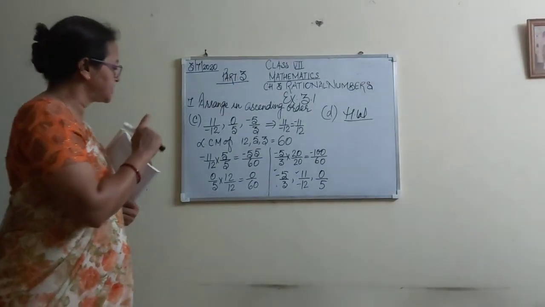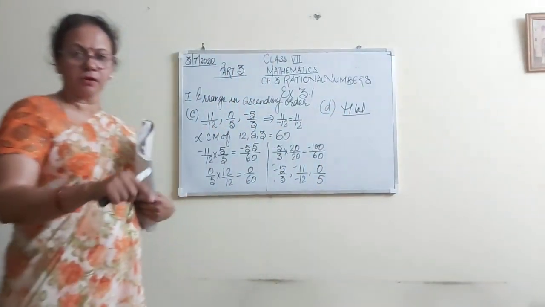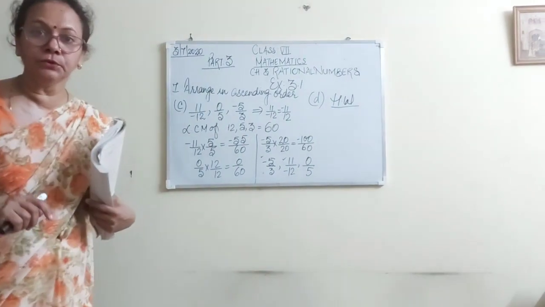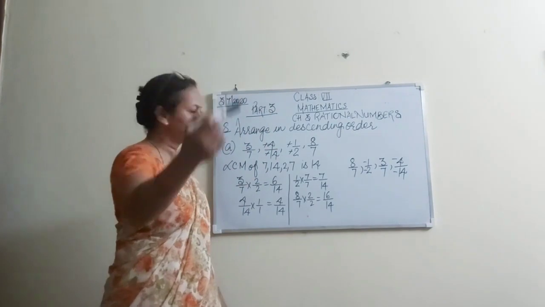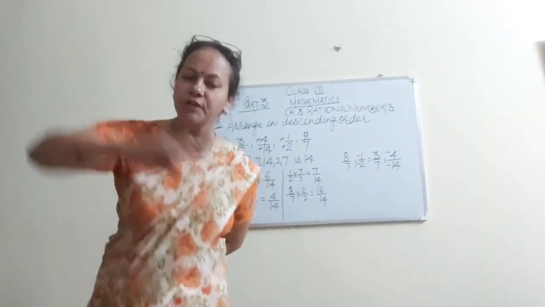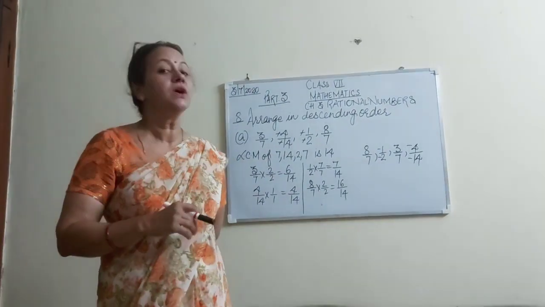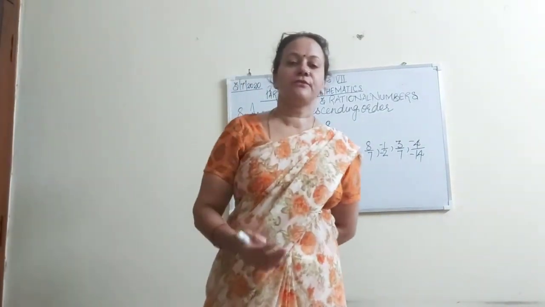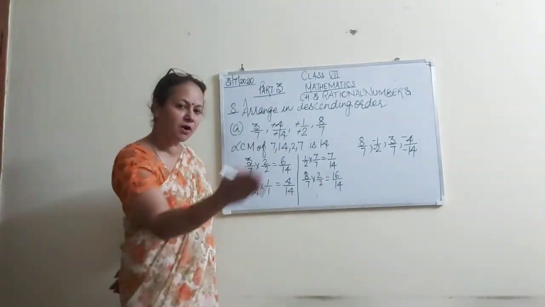Students, it's D part. Means question number 7 D part you will do as homework in the notebook, because I have explained 3 parts, one part will be done by you. Okay students? Now question number 8. In the 7th question you have done ascending order. Ascending order means from smaller to bigger. Now in question number 8 we are doing descending order. It's opposite to ascending order. In descending order you are going down from the top floor to the ground floor. Okay, means bigger to smaller you are going.